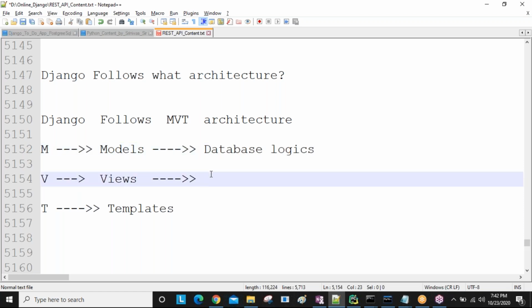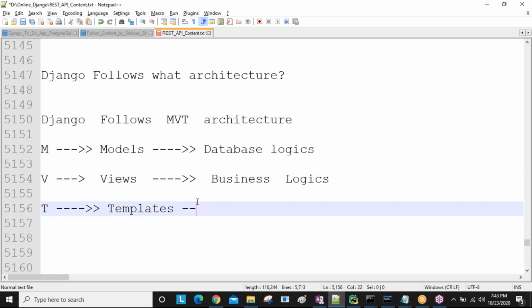Yes, guys. Now, using views, what are we going to do? We are going to write our application-related business logic. Business logic means what I want to do using my application. For example, I want to get all records, I want to get a single record, I want to do user registration, I want to create a login page for user logins, I want to display a contact page, a feedback page. All these things are nothing but business logic.